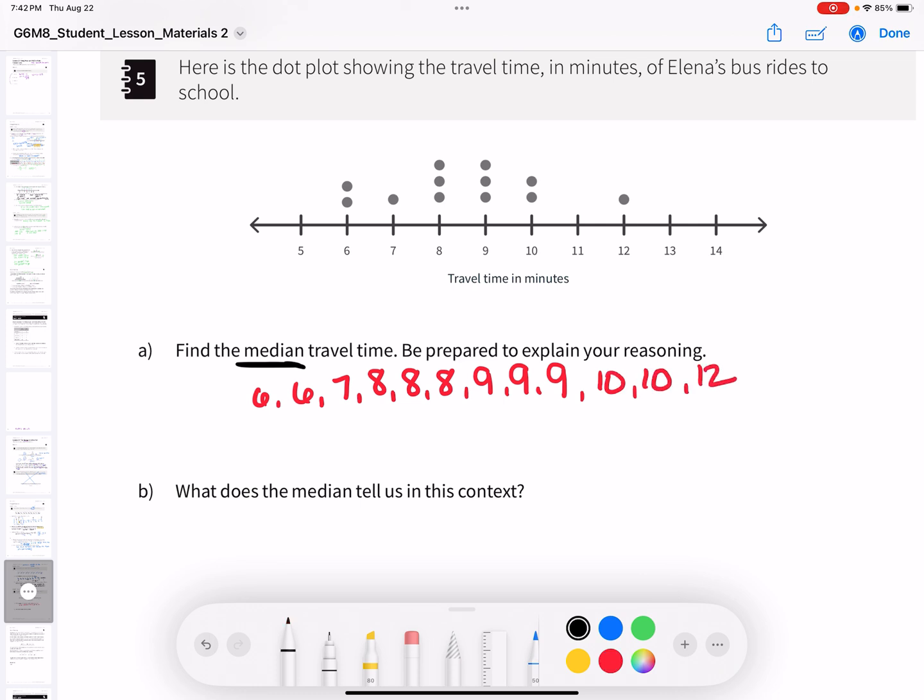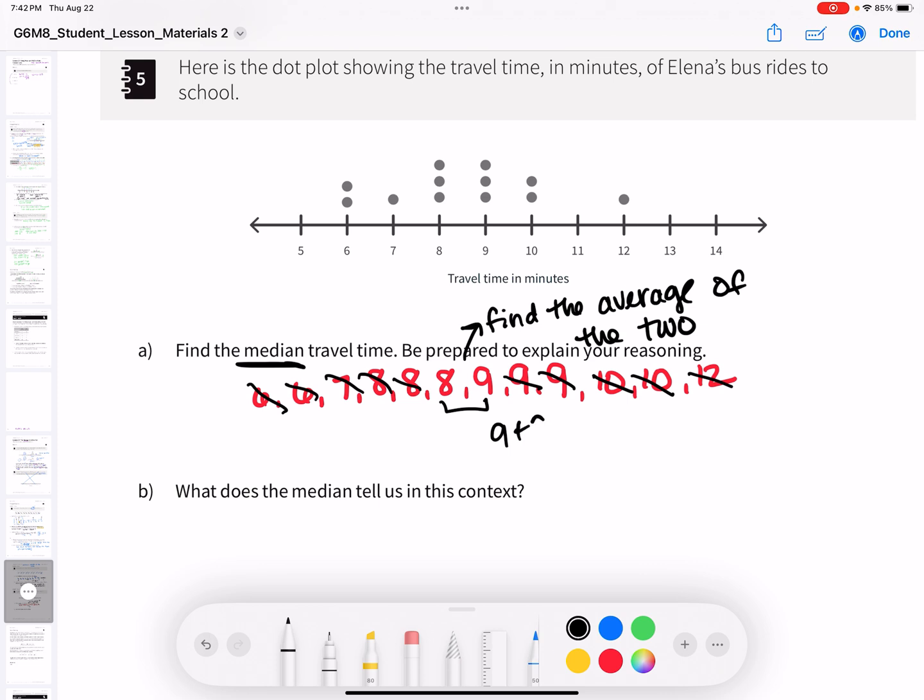All right, now I'm gonna do my little trick. I'm gonna cross off 1 at the bottom, 1 at the top until I meet in the middle. 1, 1, 2, 2, 3, 3, 4, 4, 5, 5, and then I have these 2 that are in the middle, so I have to find the average of the 2. All right, here we go. 9 plus 8 is 17, right? And then I have to divide by 2. So 17 divided by 2.